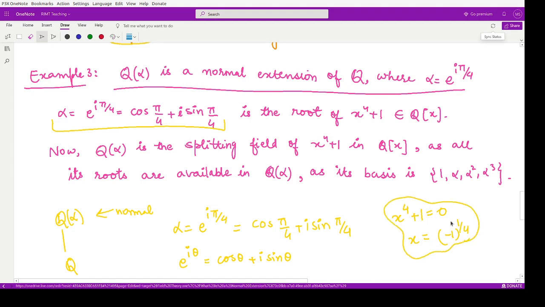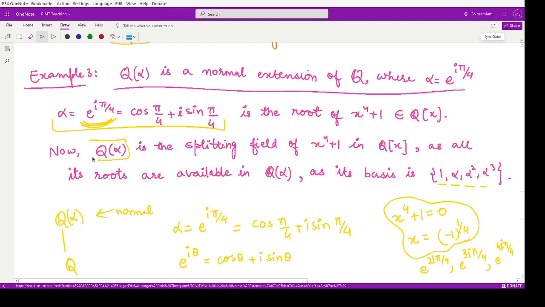One of its roots is this one, which is a fourth root of unity, right? So when you take its powers, the other root would be e to the power 2 iota pi by 4. The next root would be e to the power 3 iota pi by 4. The next root would be e to the power 4 iota pi by 4, and so on. So these are the four roots that are available in Q(alpha).